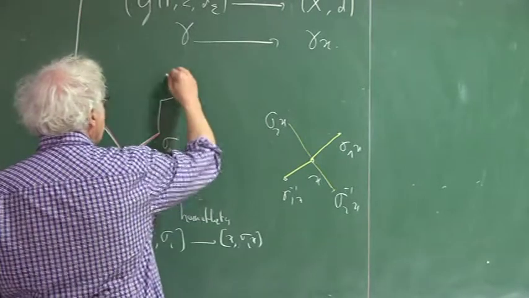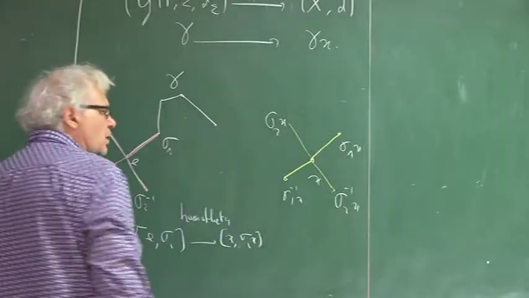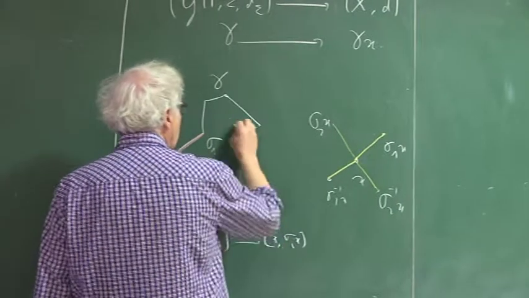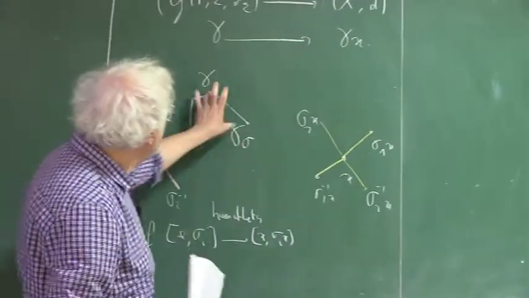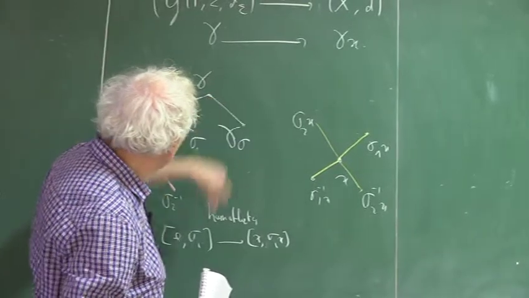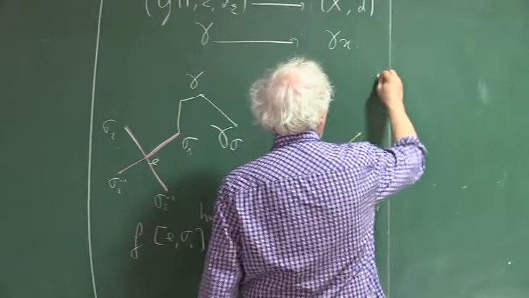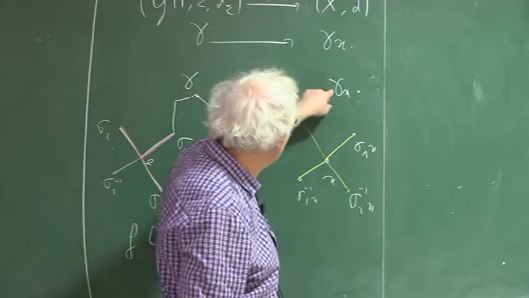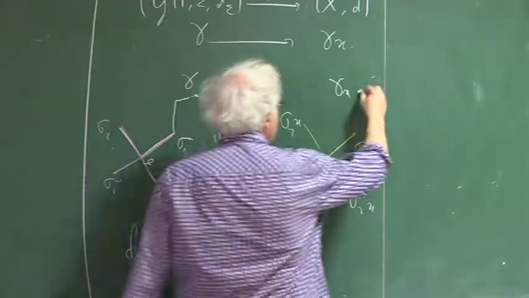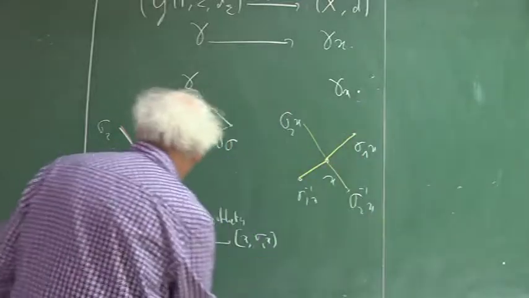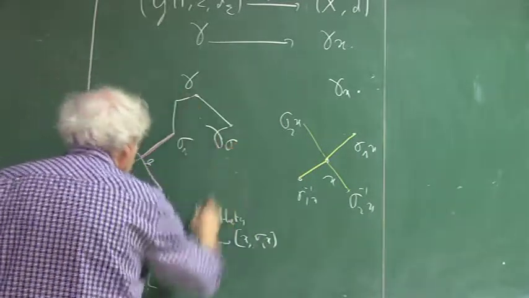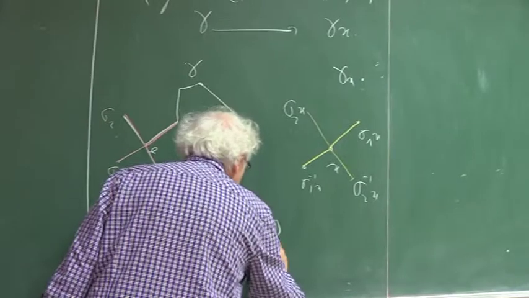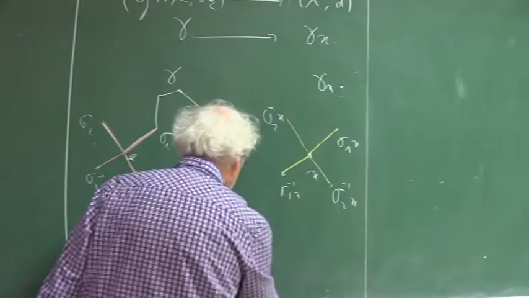So if I take a point gamma here, related by an edge to gamma sigma, then gamma is sent to gamma x, which is somewhere, and I send the segment gamma sigma to the geodesic from gamma x to gamma sigma i of x.